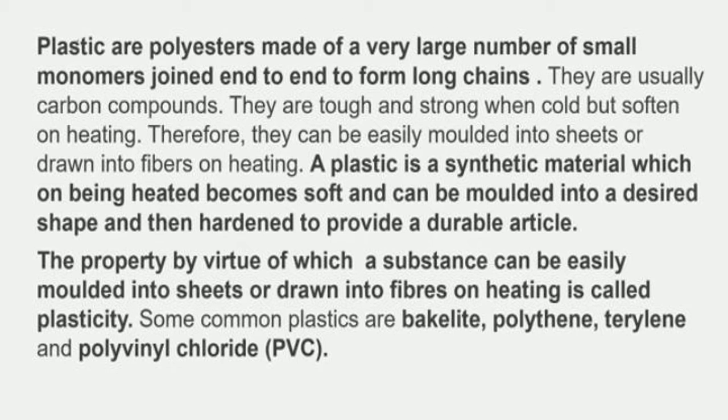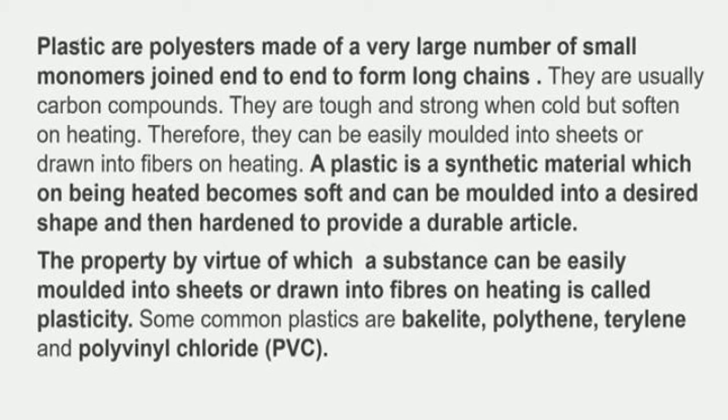Plastics are polymers made up of a very large number of small monomers joined end to end to form long chains. We have already learned polymers and monomers in the earlier video. I hope you have gone through the earlier video, right? They are usually carbon compounds. They are tough and strong when cold but soften on heating. So when we heat the plastic, how does it become? It becomes soft. Therefore, they can be easily molded into sheets or drawn into fibers on heating.